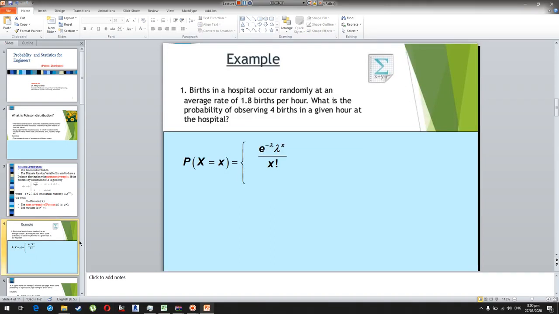For example, births in a hospital occur randomly at an average rate of 1.8 births per hour. If we have a time interval of 1 hour, what is the probability of observing 4 births in a given hour at the hospital? If we have the average rate of birth, that is 1.8 births per hour, then lambda is basically that 1.8, the average value.